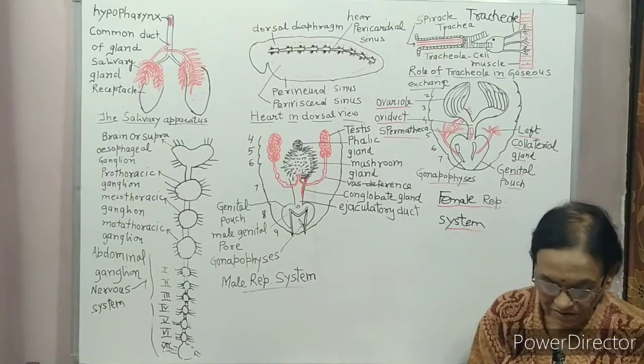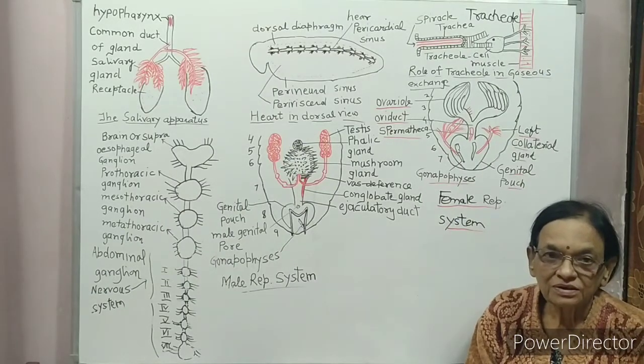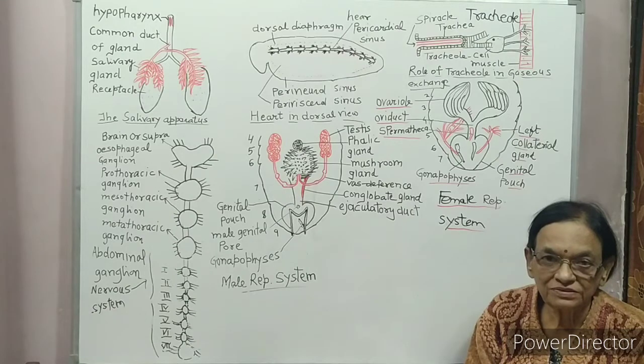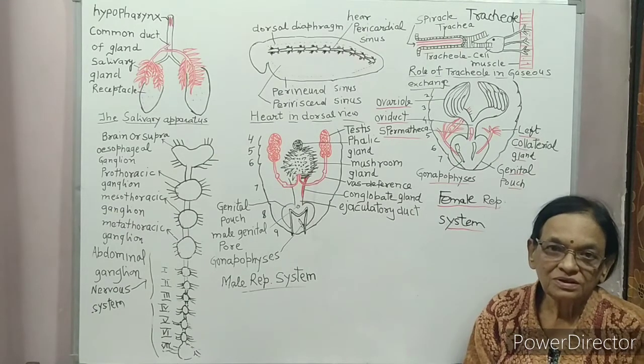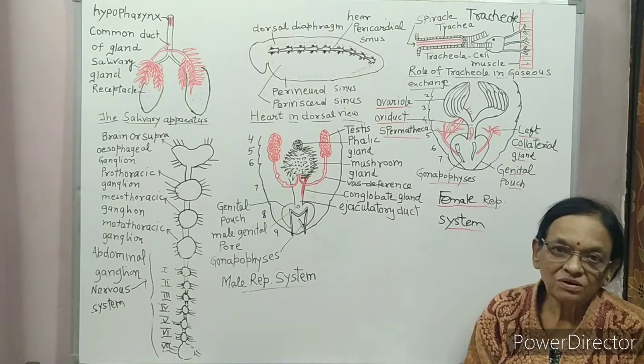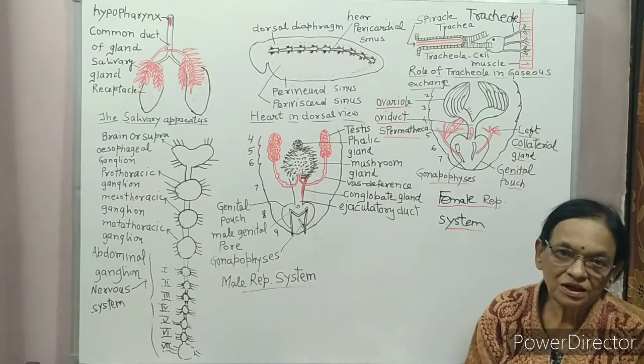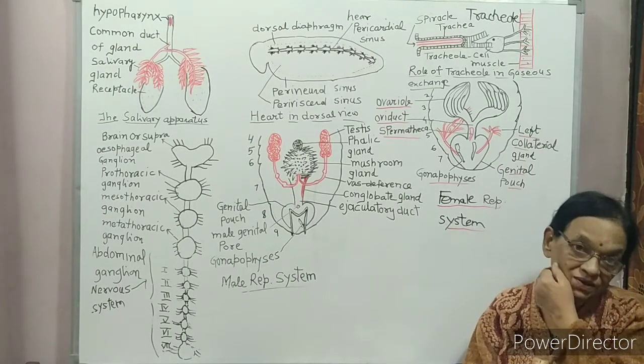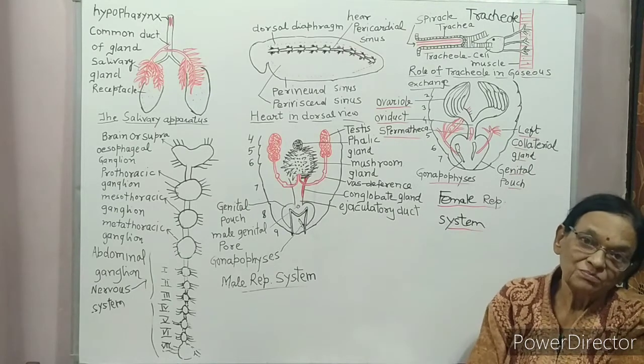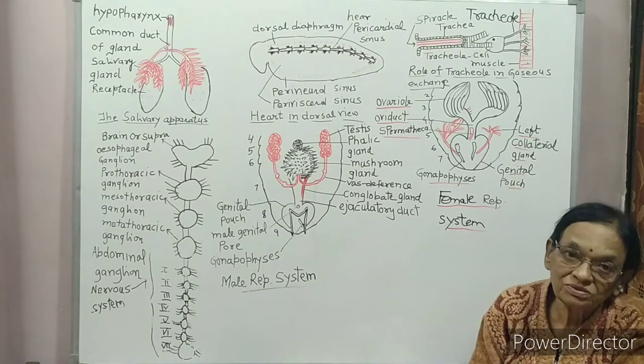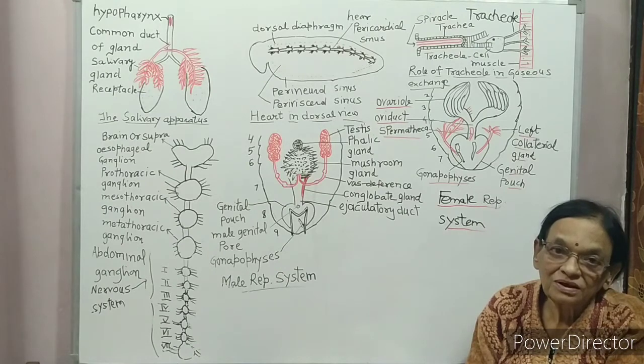Dear students, you are studying body organization in animals, and the cockroach and its life cycle are given. You have studied that cockroach belongs to phylum Arthropoda and class Insecta.